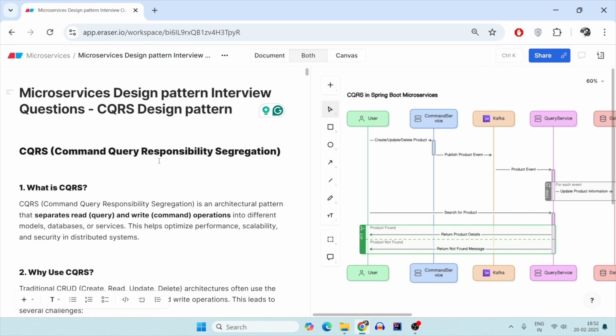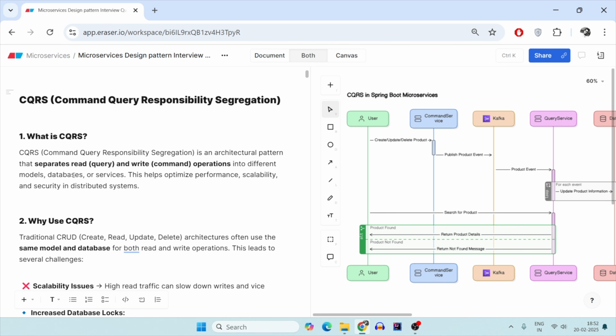So, to understand CQRS, exactly what it is and in depth is very important. So let's see first in the simple terms what is CQRS, and then let's deep dive into what tricky questions can be asked for CQRS design patterns. So let's get started and see what is command and query responsibility segregation design pattern. So CQRS is an architectural design pattern that separates the read from the write operations.